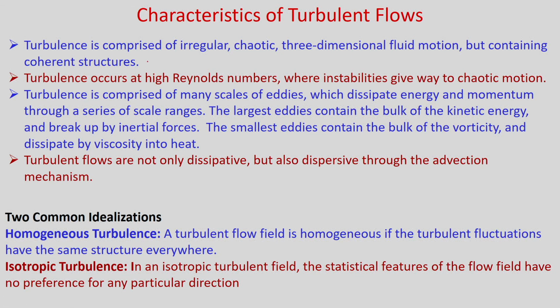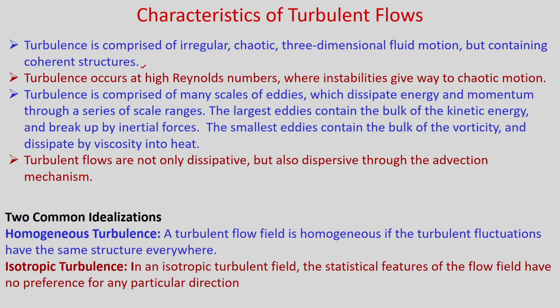Turbulent flow is very complex and chaotic. So, it is very difficult to define turbulent flows. Most of the researchers have given the characteristics of turbulent flows. So, you see, turbulence is comprised of irregular, chaotic, three-dimensional fluid motion, but containing coherent structures. You can see that turbulent flow is inherently three-dimensional and unsteady, but with certain assumptions again we may consider it as two-dimensional flow as well as steady flow.